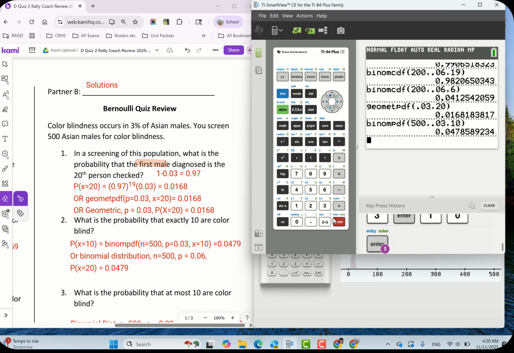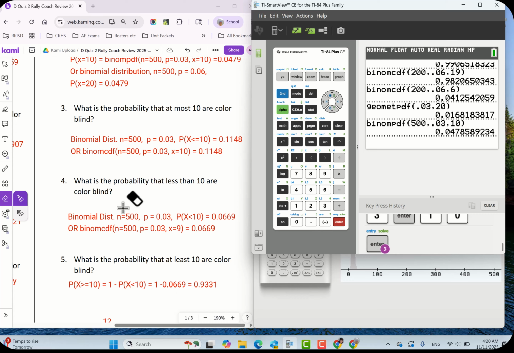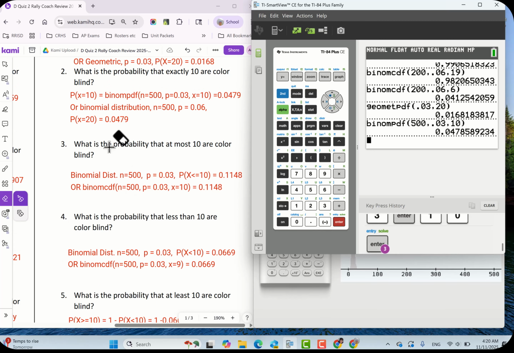There you go. All those answers match. All right. Okay, then let's scroll on down, and we're going to do number 3 now. So, yeah, you saw the formula. It was kind of a pain. Be careful with it. Okay, what is the probability at most 10 are colorblind?